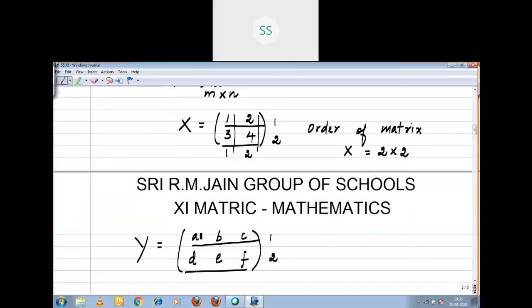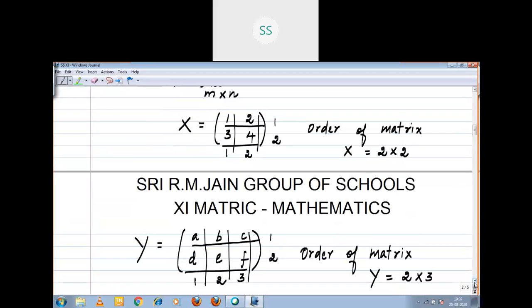How many columns? Vertical, 1, 2, 3. What is the order of matrix Y? Number of rows by number of columns, that means 2 by 3. Got it, children?